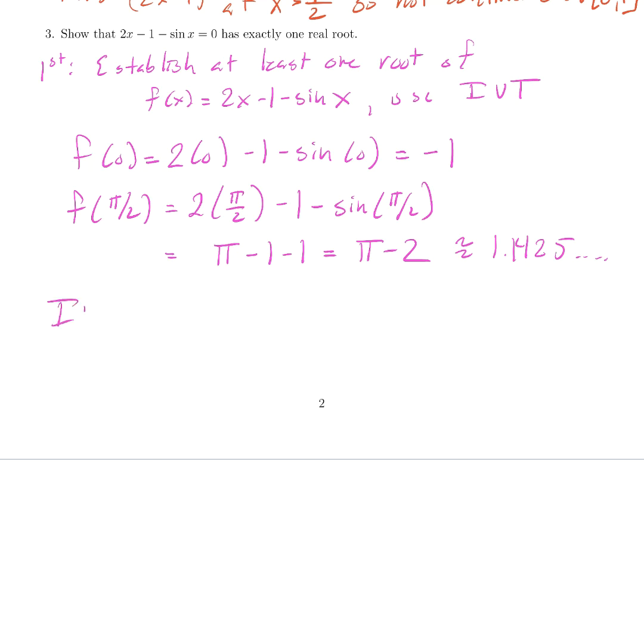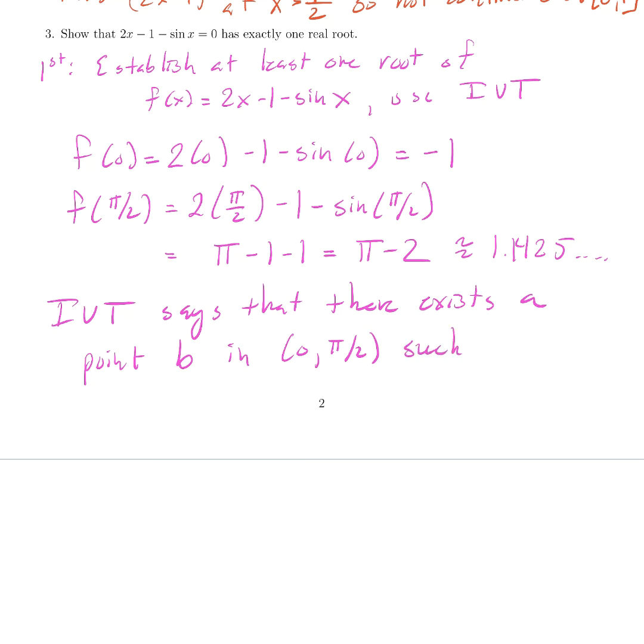So the intermediate value theorem says that there exists a point, call it b, in the interval from 0 to pi over 2, such that f of b is equal to 0.